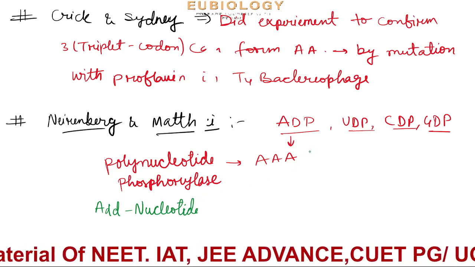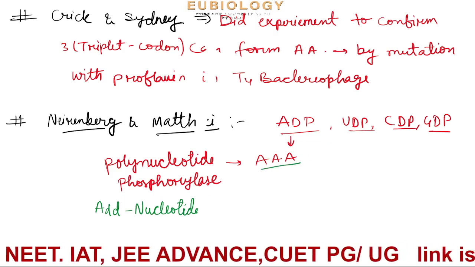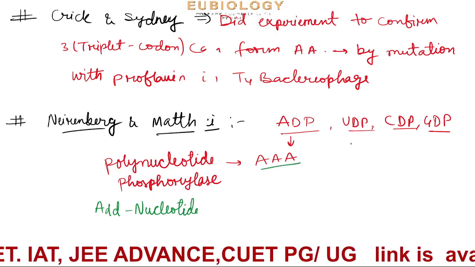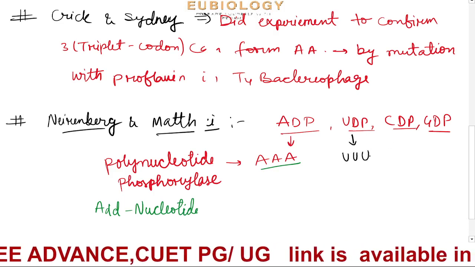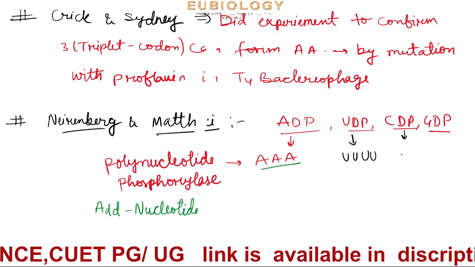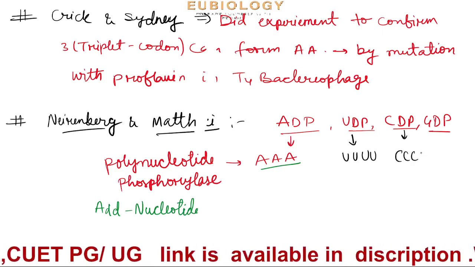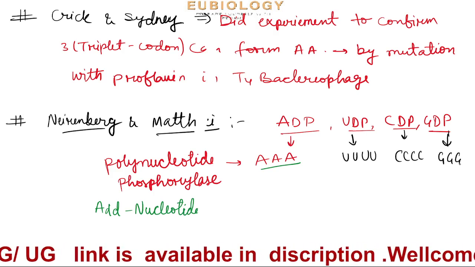So when they took only ADP, only AA was formed. When they took only UDP, then a long U chain formed. When they took only C, only C is formed. When they took only G, only G is formed.